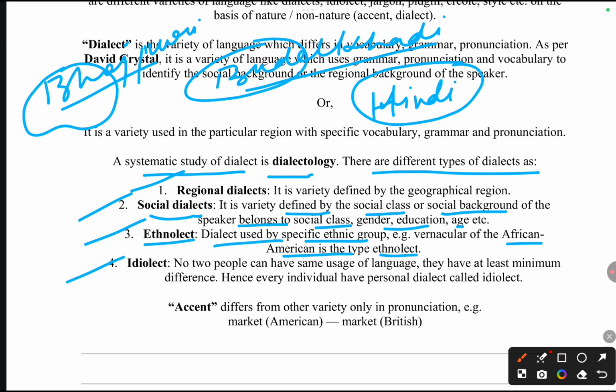Now we must go by the definition. No two people can have the same usage of a language. They have at least a minimum difference. Hence every individual has a personal dialect which we call idiolect. So this is all about the dialects.